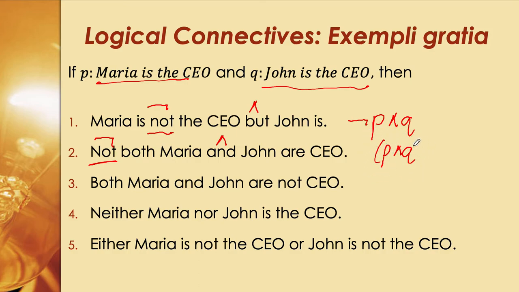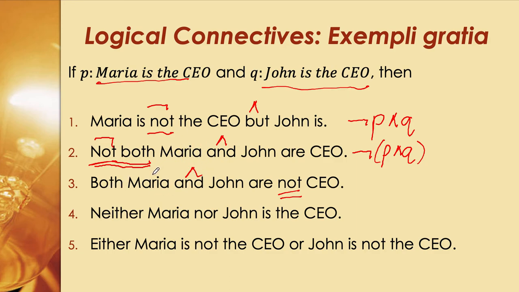Okay, so not both of them are CEO. Number three, we look at this: both Maria and John are not CEO. The context here in number two is that not both Maria and John are CEO, meaning it can be possible that either one of them is. It's not going to be both of them at the same time. Meaning, only one of them is the CEO, not both of them.